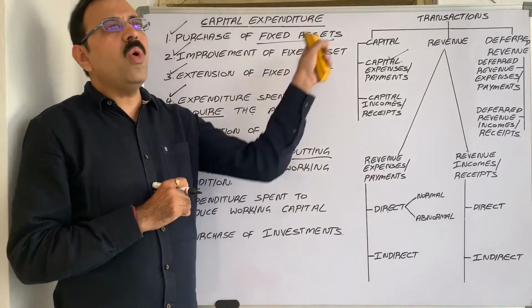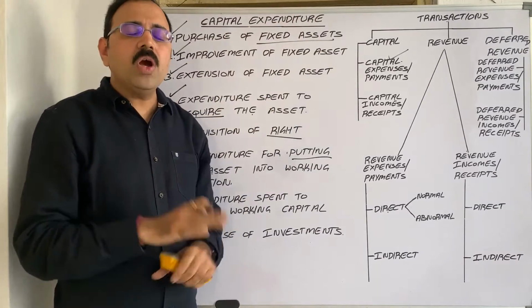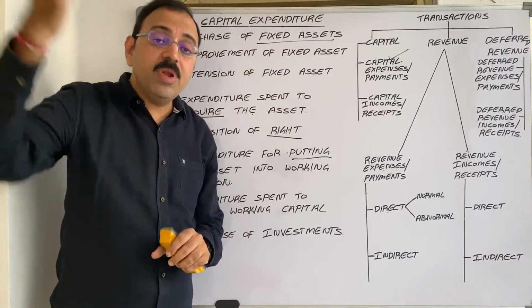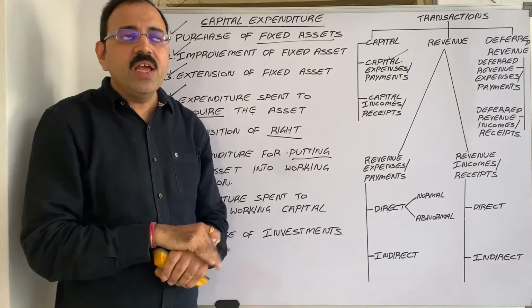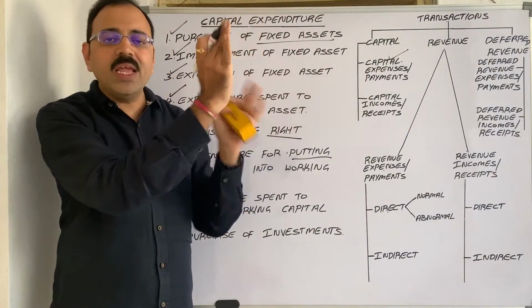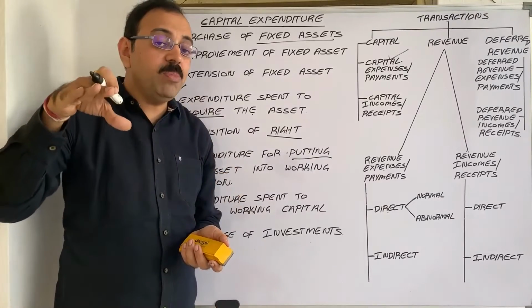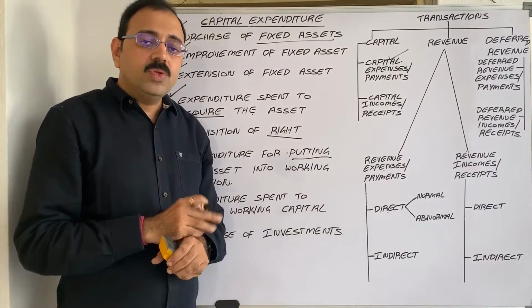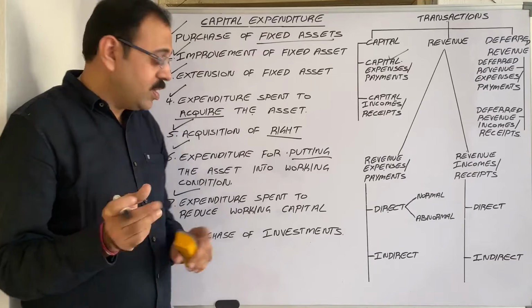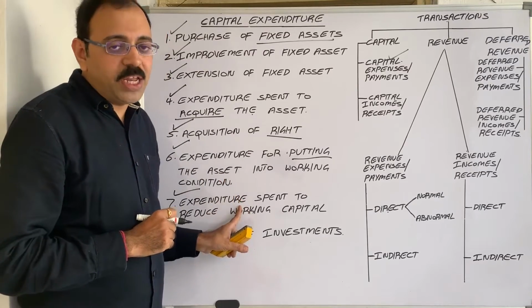Otherwise, we have an old wiring system. Because of that, we are paying more electricity bill. So what we did, we replaced that old electric equipment with a new one. Because of this expenditure, the electricity bill will get reduced. So this replacement expenditure comes under capital expenditure.